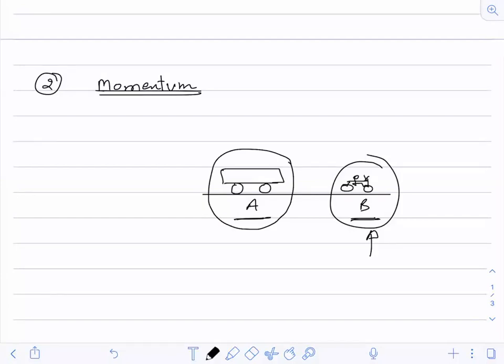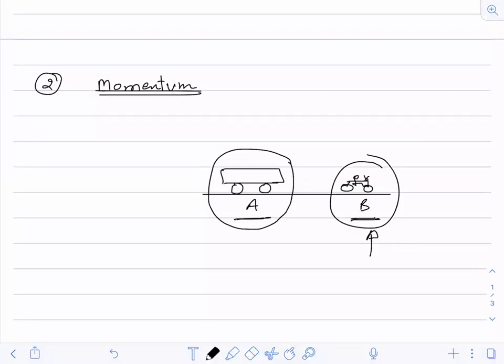When you get hit by a car or when you get hit by a bicycle, what happens? The energy is imparted to you. So when energy is imparted to you, what will happen? You will take that energy. Now, if you are able to absorb that energy, you will stand still. Understood? If you're not able to absorb that energy, what will happen? You will move. You may fall. So this is all about the momentum.